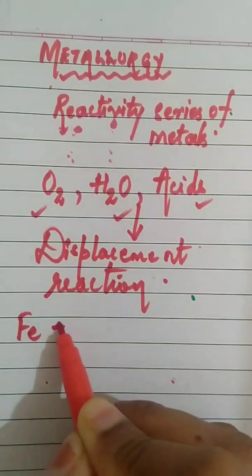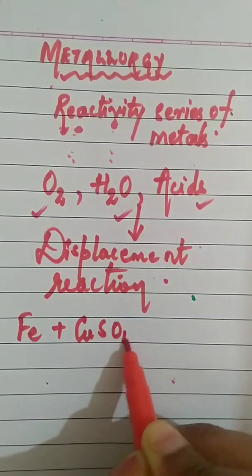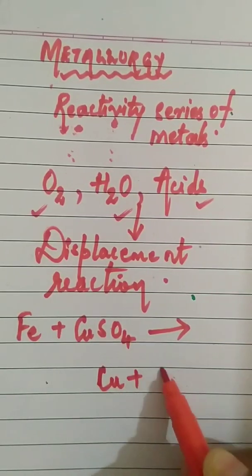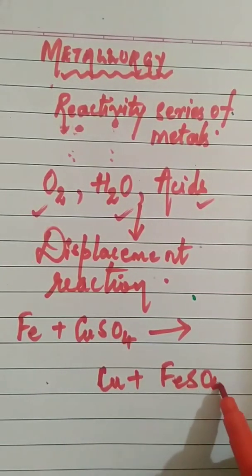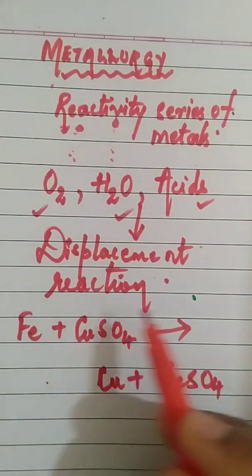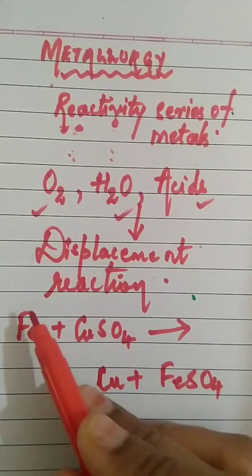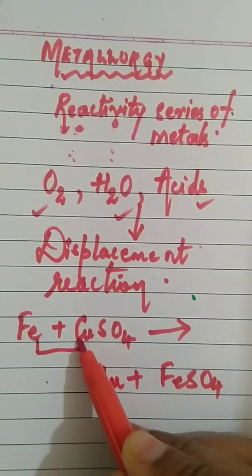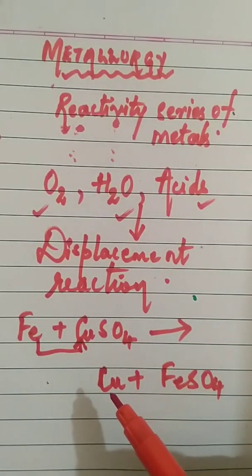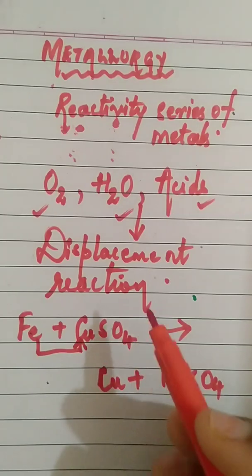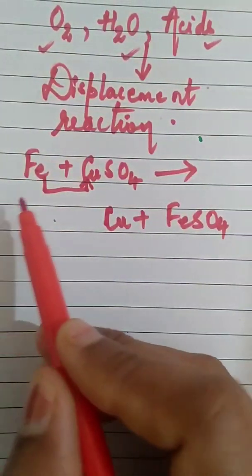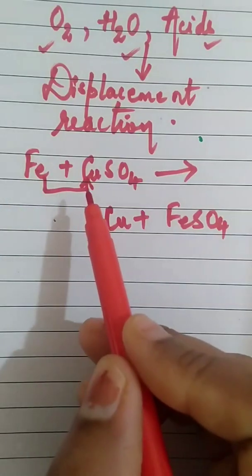Fe plus CuSO4, hope you remember, gives Cu plus FeSO4. So here we come to know that iron, being more reactive than copper, will displace copper and form FeSO4. Copper is deposited. So here if you go through the reactivity series, who is more reactive? Iron is more reactive than copper.